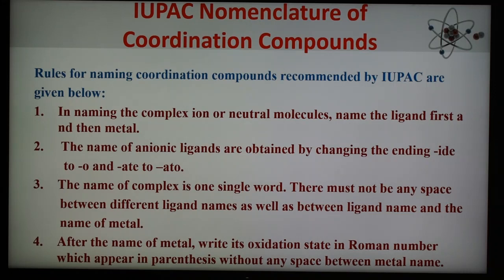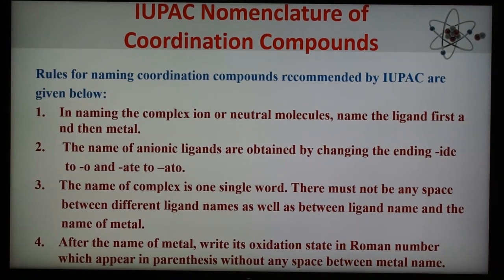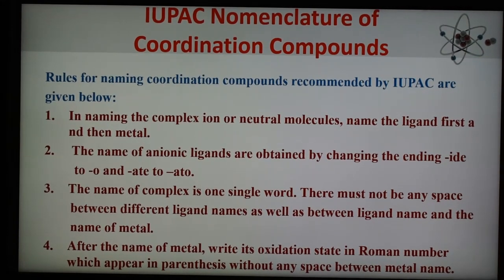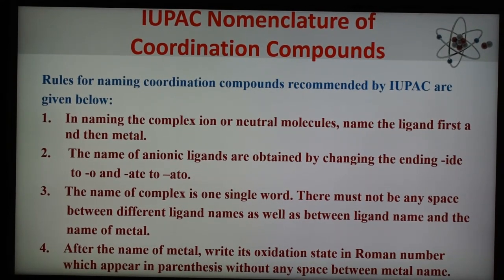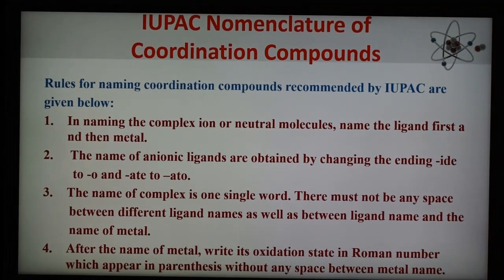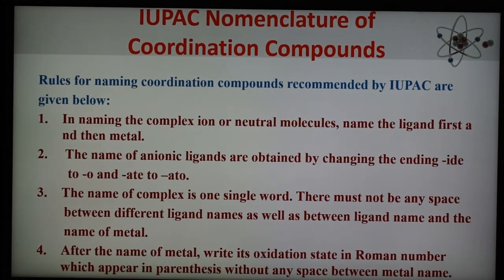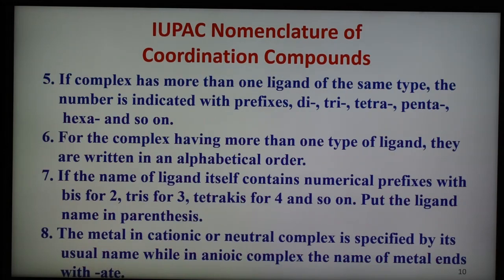The name of the complex is one single word. There must not be any space between the different ligand names, as well as between the ligand name and the name of the metal. Number 4: after the name of the metal, write the oxidation state in Roman numerals, which appears in parentheses, that is in brackets, without any space after the metal name. Some more rules are there.